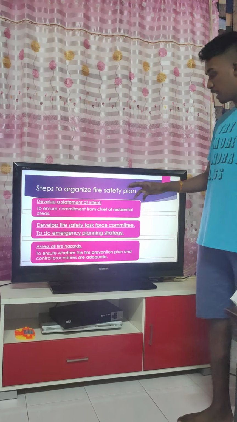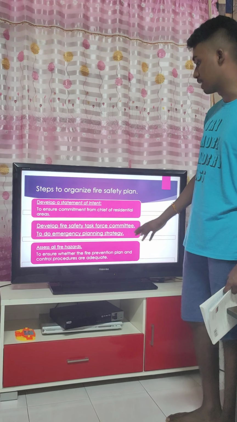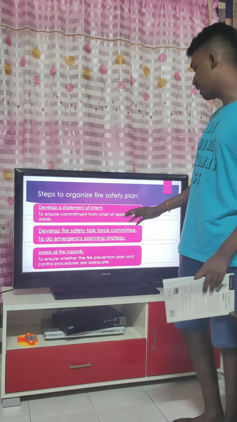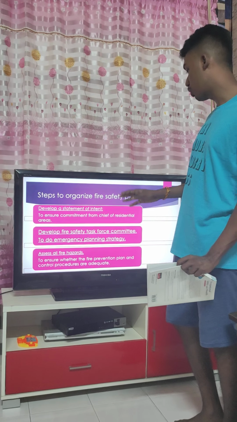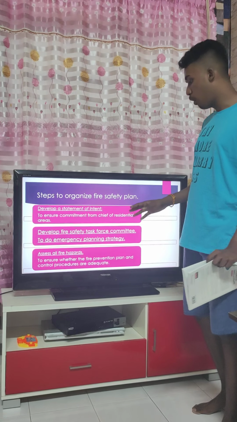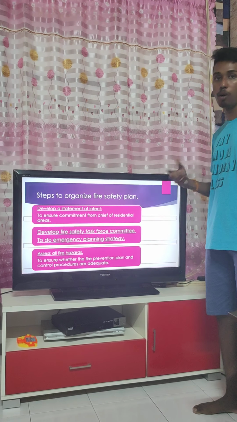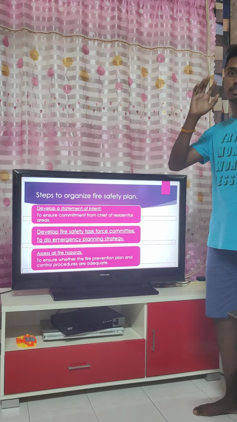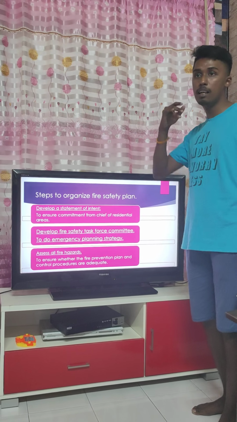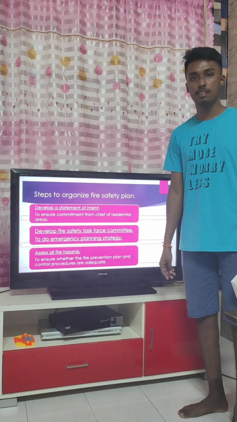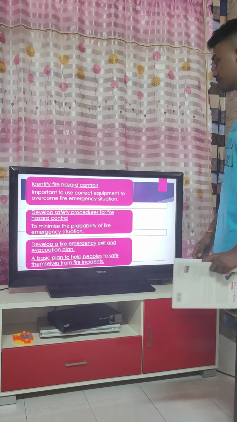Next is assessing all fire hazards, to ensure whether the fire prevention plan and control procedures are adequate. All fire hazards means the surroundings of our whole house: is everything in perfect condition, is everything there to save our own life when a fire incident happens.